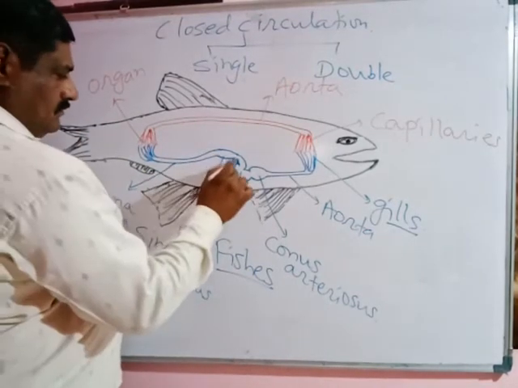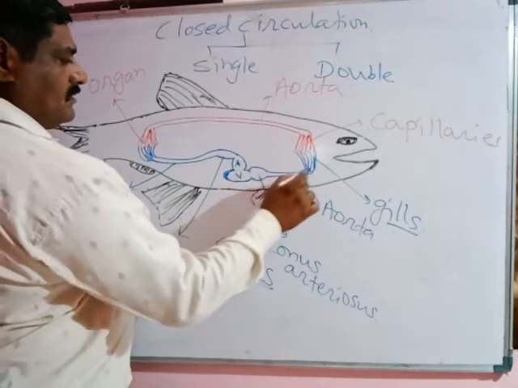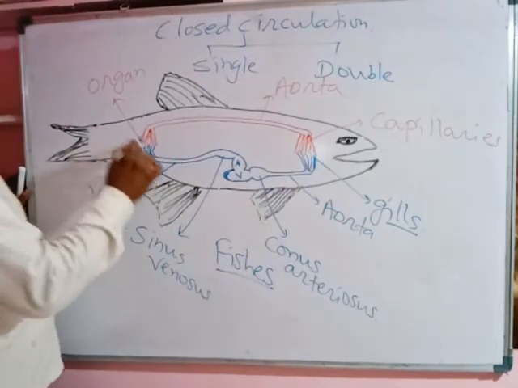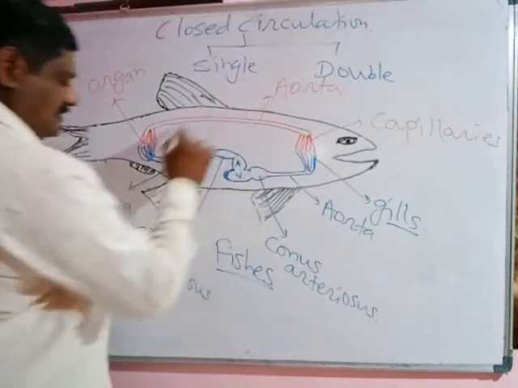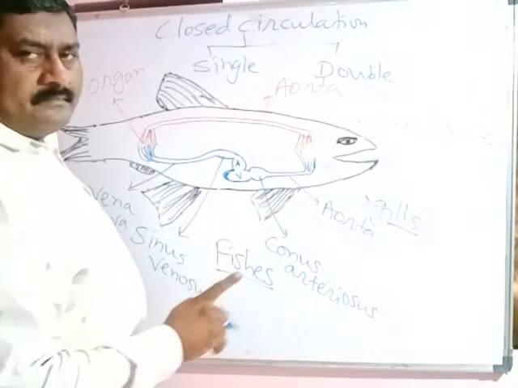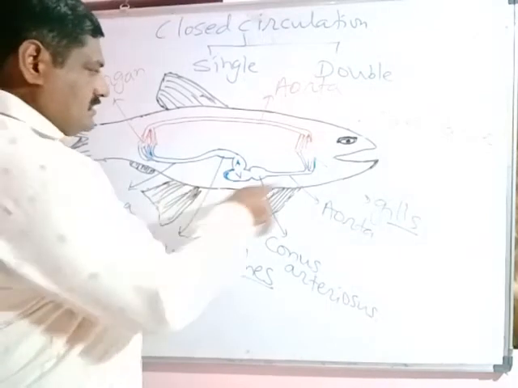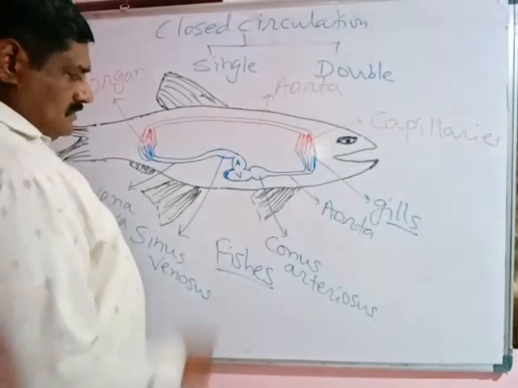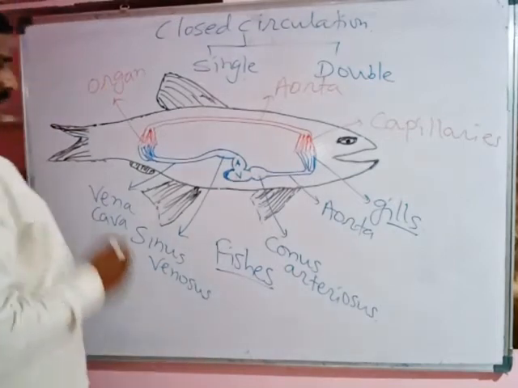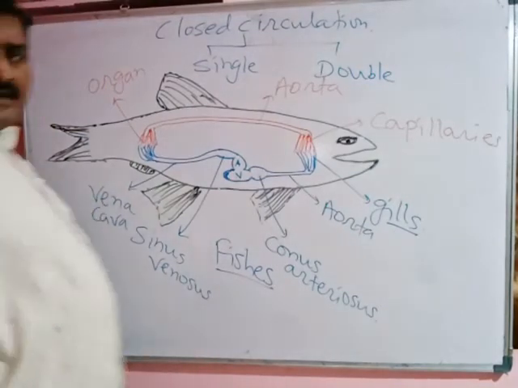So again the heart pumps blood to the gills, and from the gills to the organs. In this way, the blood flows through the heart only one time. Hence it is called single circulation.